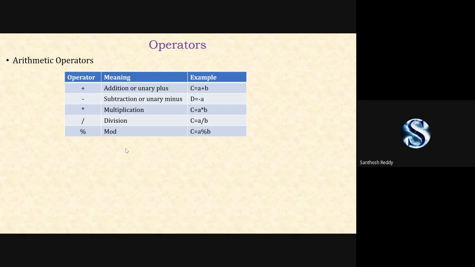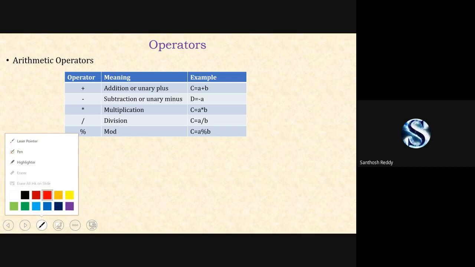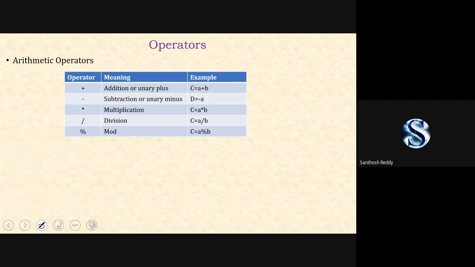I have written in this assignment operator itself: d is equal to d minus a. It's nothing but d is equal to d minus a.